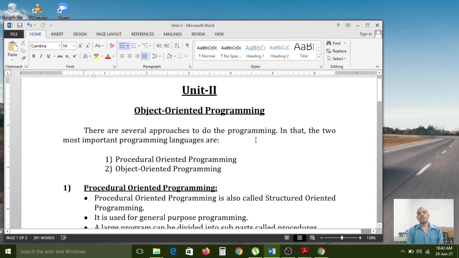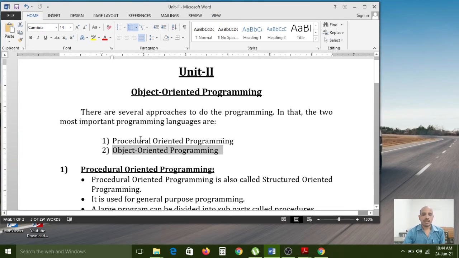There are several approaches to programming. If you want to do any programming, there are several approaches available in the market. Of these, the two most important are the procedural oriented programming approach and the object oriented programming approach.